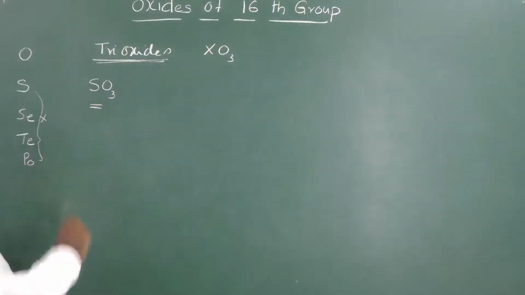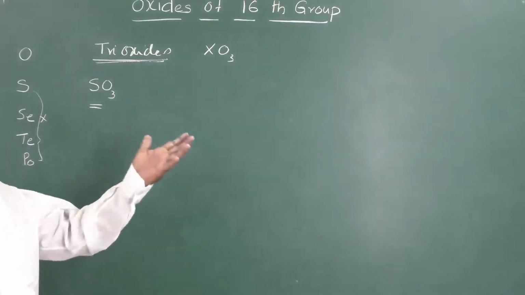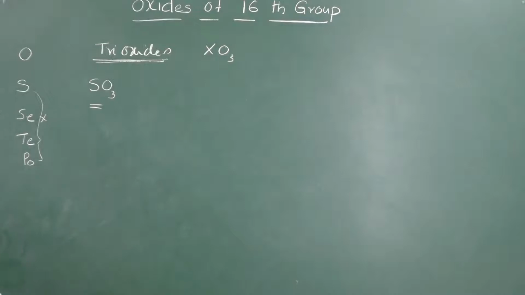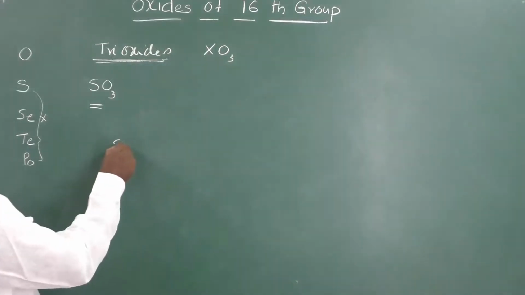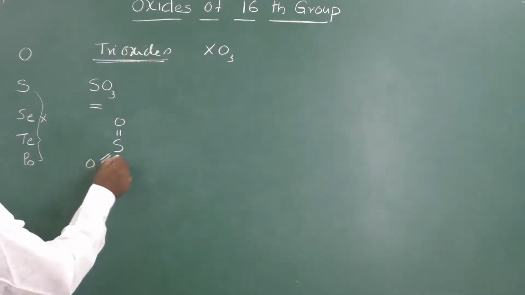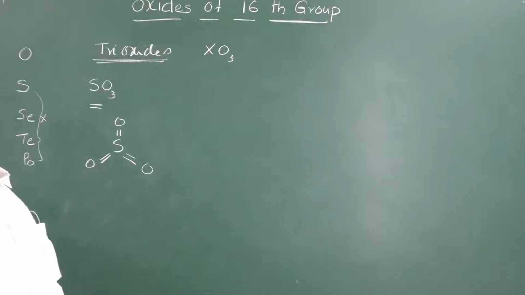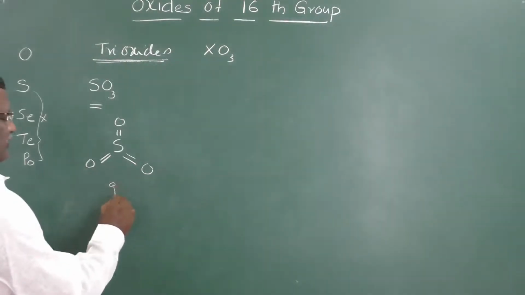It will exist in gaseous state and in solid state also. In gaseous state, the structure of sulfur trioxide is planar trigonal with 3 double bonds with 3 oxygen atoms. This is in gaseous state.